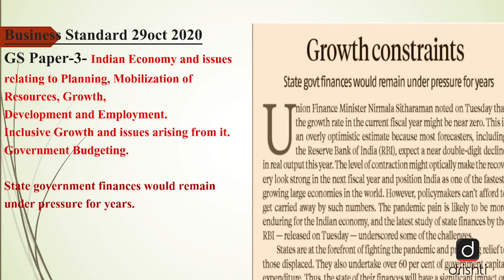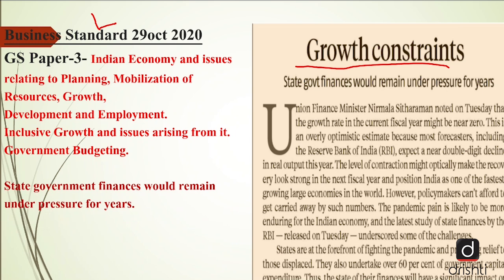Today's editorial is taken from Business Standard newspaper published on 29th of October 2020. The title of today's editorial is Growth Constraints. If we try to summarize today's editorial, we can say that the coming years will be very difficult and the state government's finances would remain under pressure.